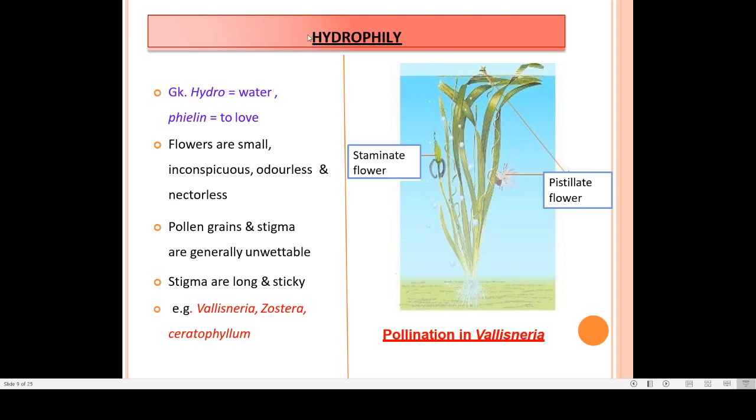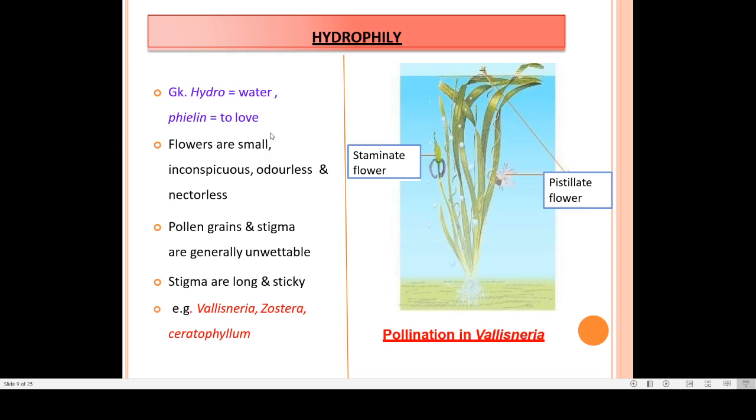Another type of abiotic agent is hydrophily, where water is involved as the means of pollination. That means pollen grains are carried away by the water currents. For this also certain adaptations are there in a plant. Again, the plant does not show any showy flower.